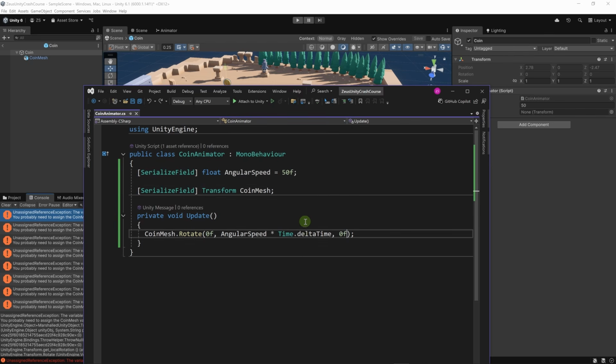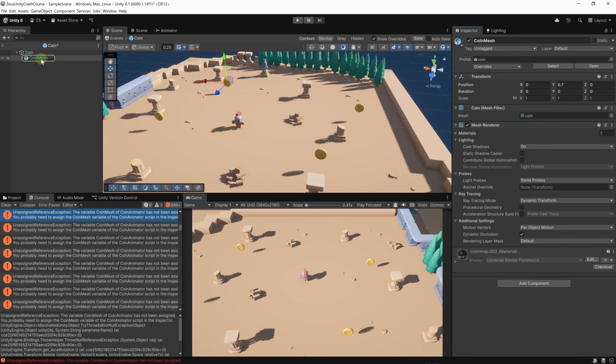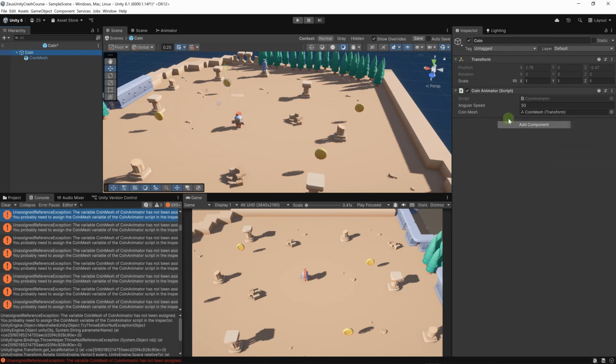Okay, let's go back. So we need to assign the coin mesh on the inspector. And for this, we simply need to drag and drop our coin mesh object to this field. And now it's set. Now, if I click here, this will ping the coin mesh on the hierarchy so we can see where it is. All right, now this is done.